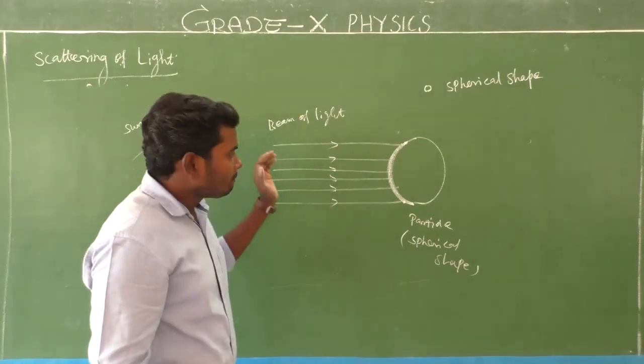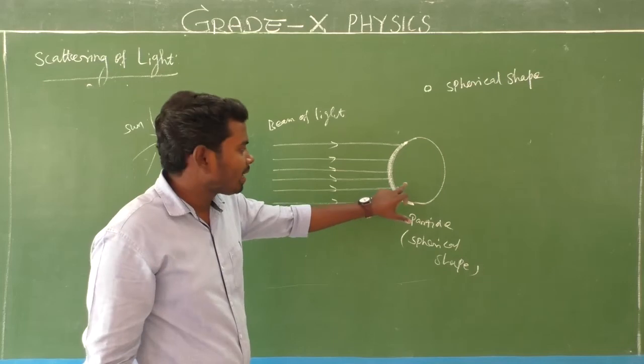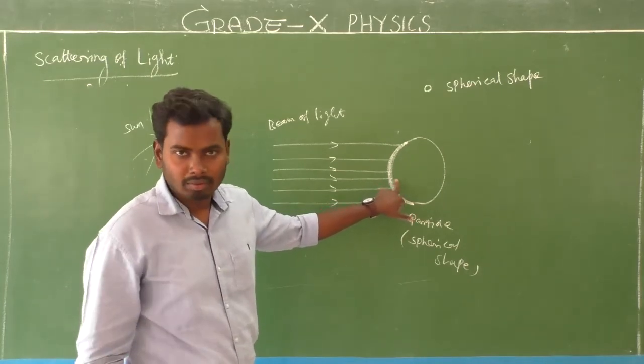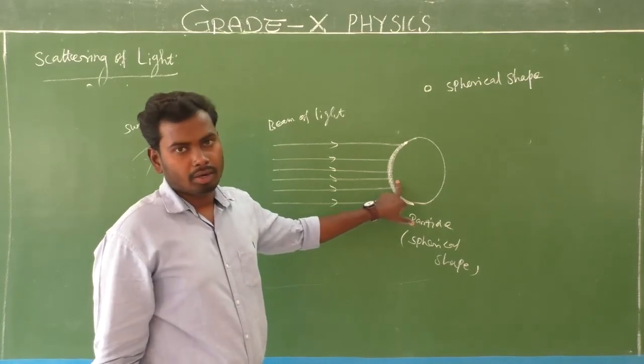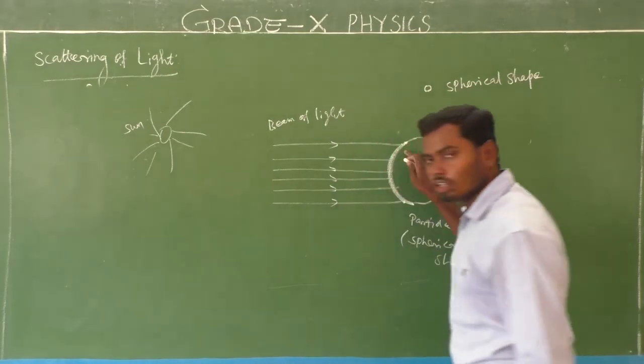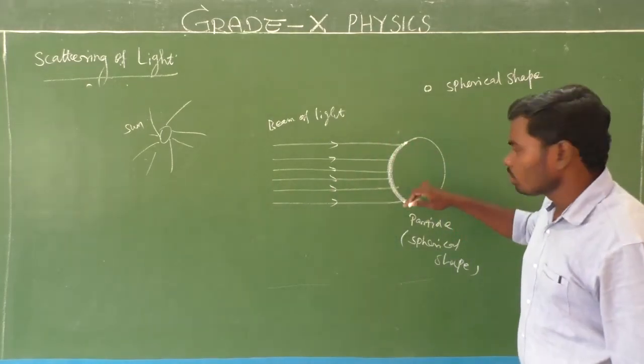So here the beam of light rays falls on the spherical shape of a particle which is present in the atmosphere. Next, what will happen? This is a curved surface.